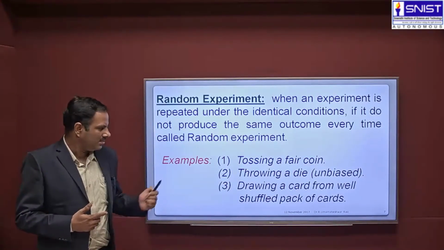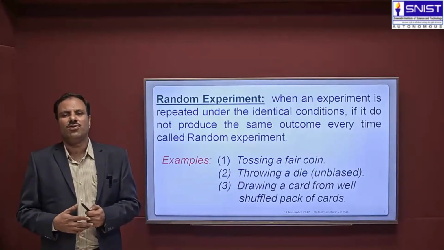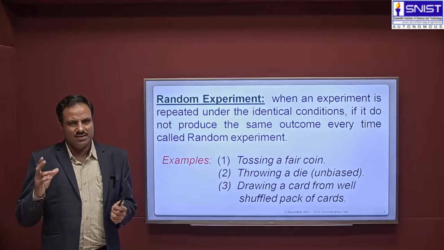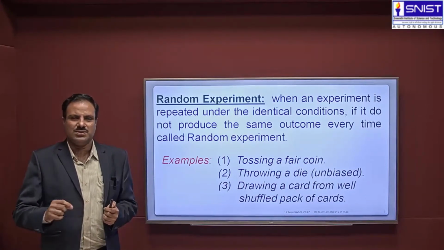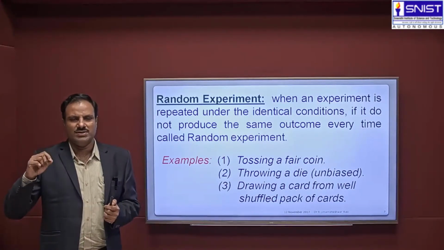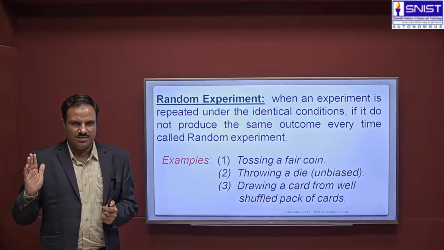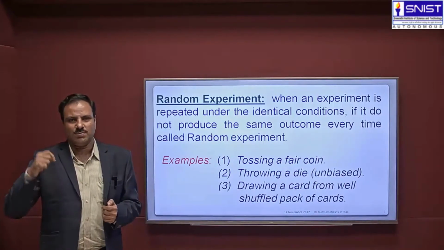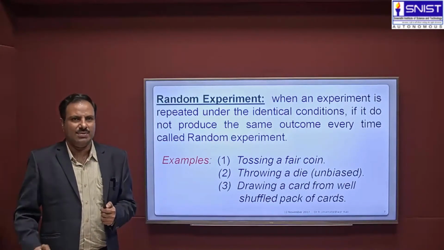And the third one is drawing a card from a well shuffled pack of cards. We know that there are 52 cards. Suppose the first time, after drawing the card, the number is 9, the next time the same number card may not come. So drawing a card is an experiment, and it is also called a random experiment.